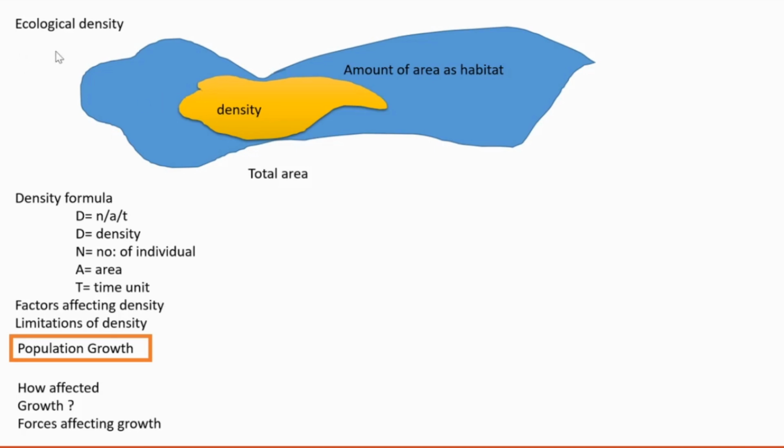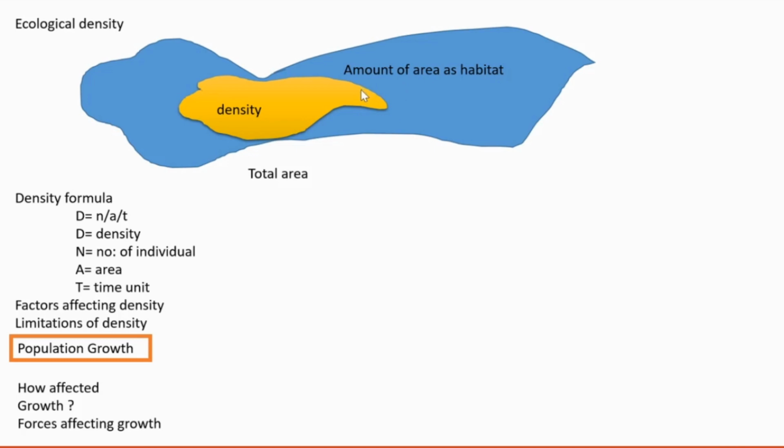Ecological density. Ecological density is more correct. In ecological density, we are considering a large total area, and we are considering which areas of this total area are suitable for supporting life or suitable to consider as a habitat.